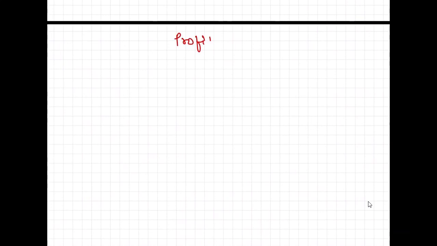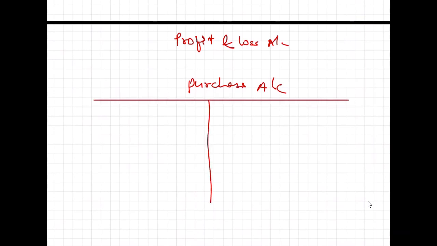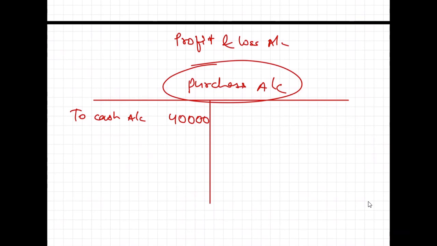Profit and loss accounts. Sir, what are the profit and loss accounts? For example, we have the purchases account. So if we have purchased goods, let's say we have purchased from cash rupees 40,000. 40,000 is the goods purchased in the year and no other transaction in the purchase account. So what will happen at the year end? At the year end, this purchase account will go to the trading account.